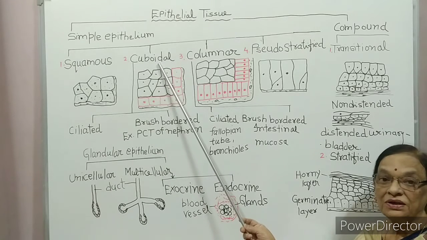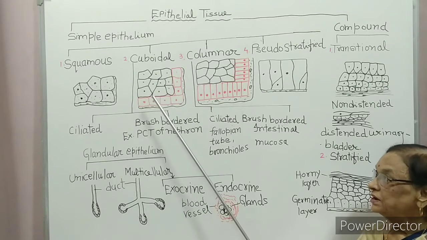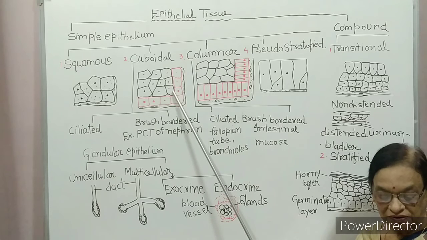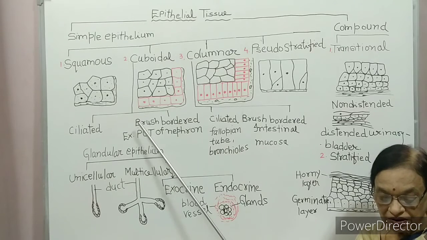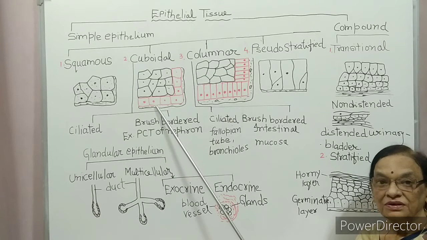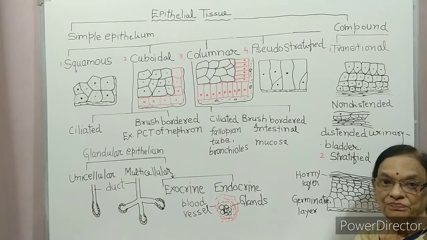Second is cuboidal. The name itself shows they appear cube-like in vertical section. Cells appear cube-like in vertical section, uninucleate, having cytoplasm.